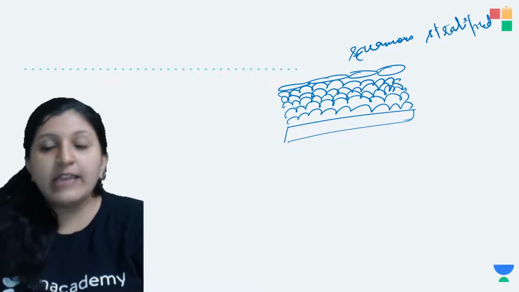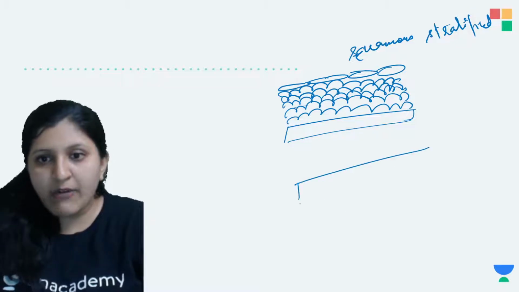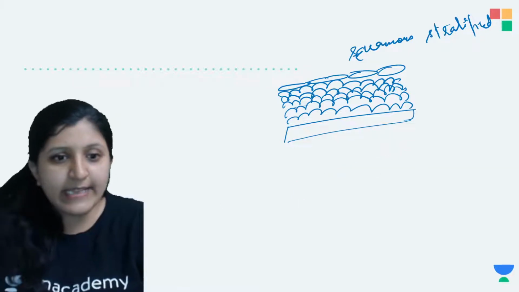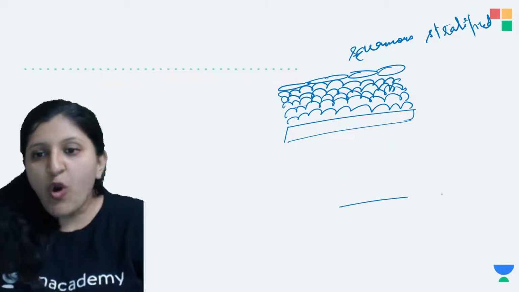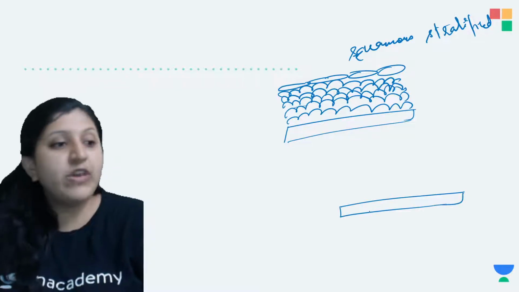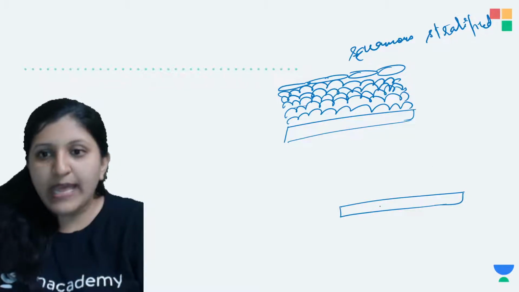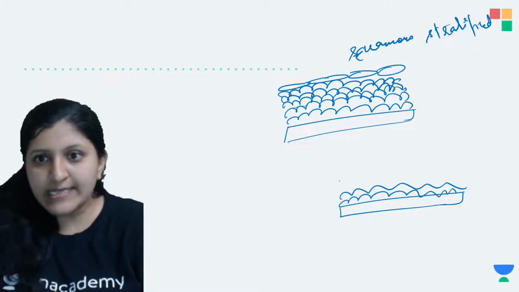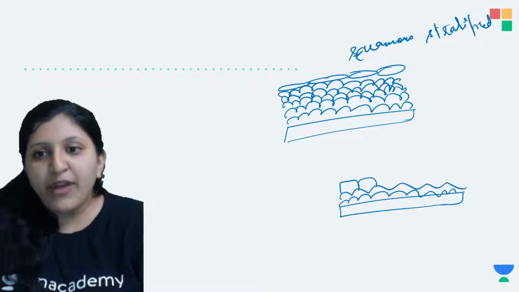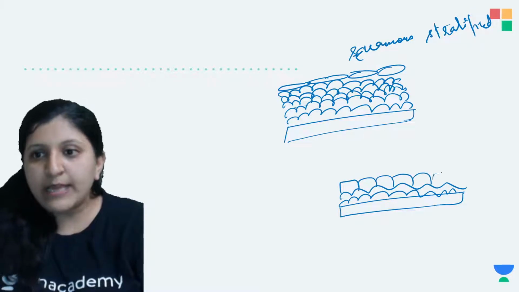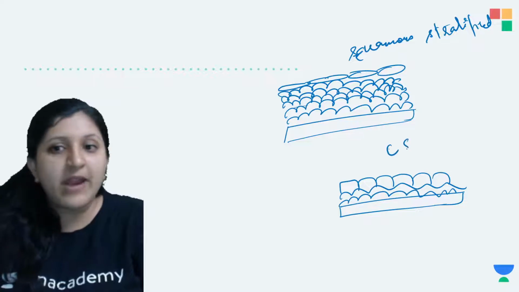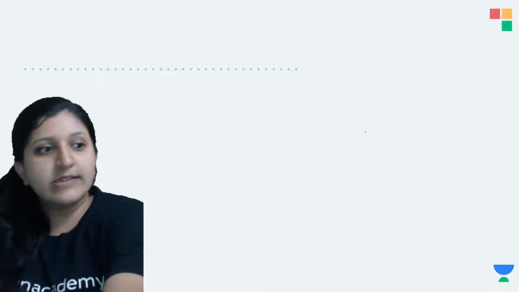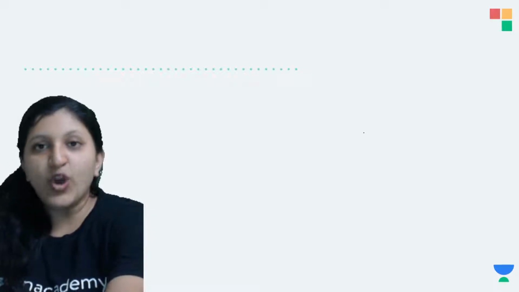Okay. So now again in the same case, let's say this is a layer. One second, I'll erase this part. So let's say again there is a basement membrane. Onto this basement membrane we want to see the cuboidal type. So layers and layers of these cells are there, and on top if we find a cuboidal type of epithelium, then it is a cuboidal stratified epithelium. The same way it is applied for the columnar epithelium as well.